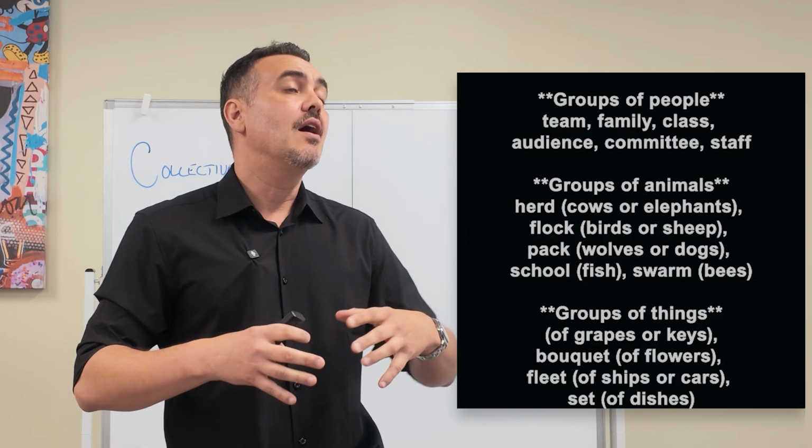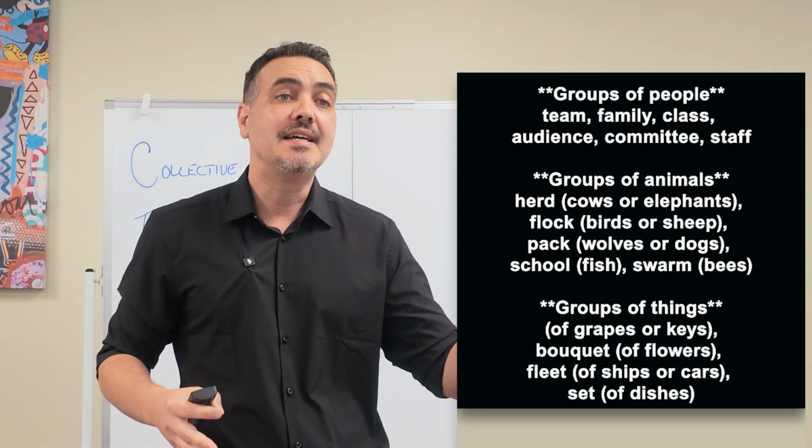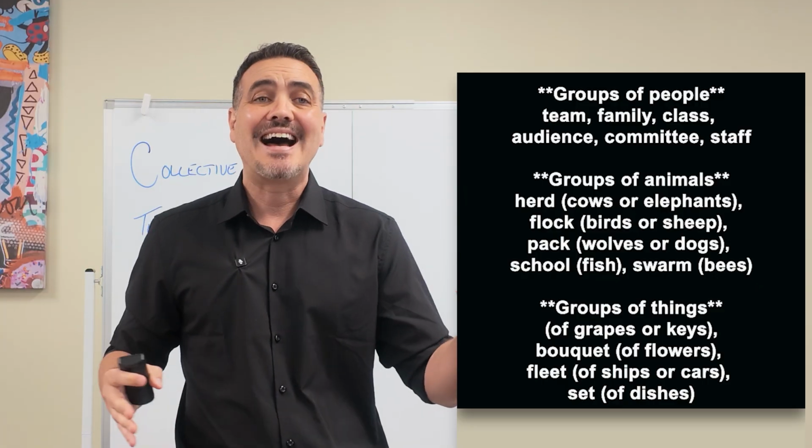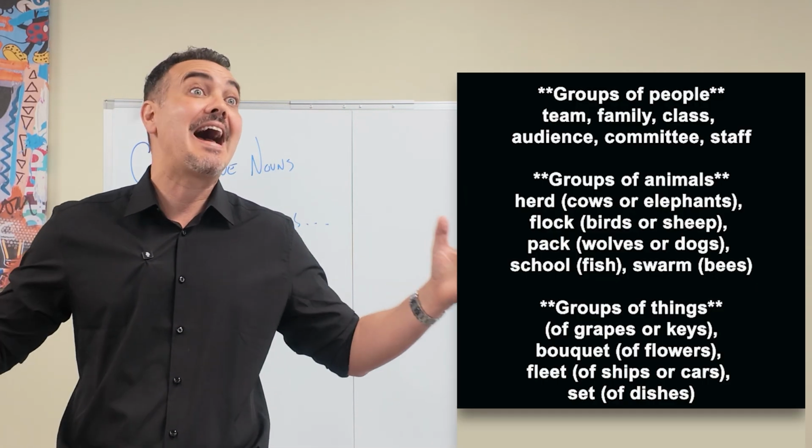So collective nouns appear in many areas of life, and we can look at some of these categories. Obviously, number one is groups of people. You have team, family, class, audience, committee, staff.